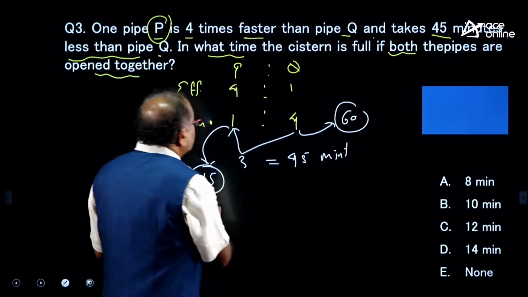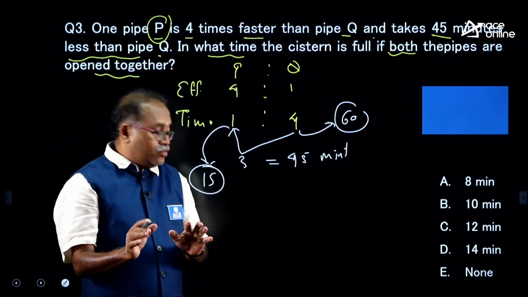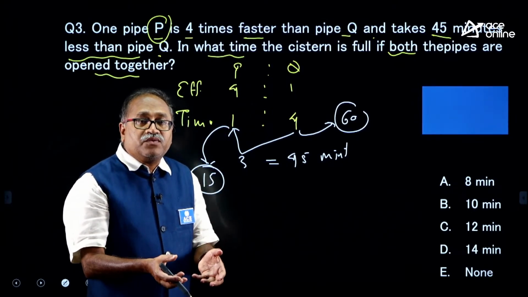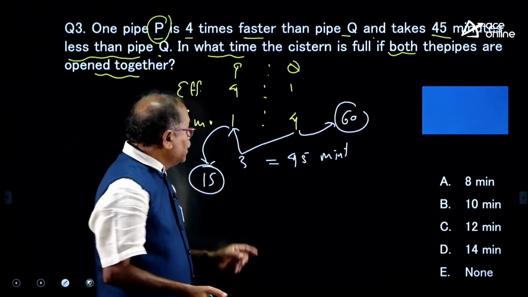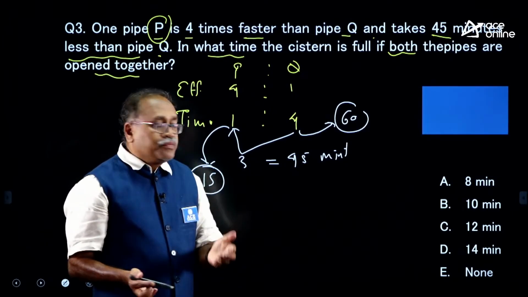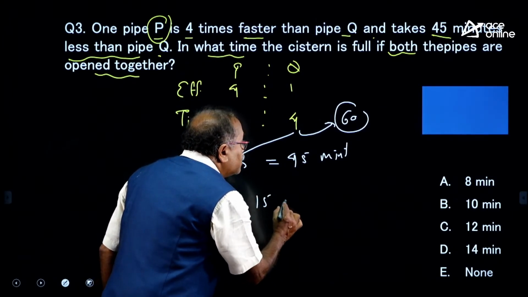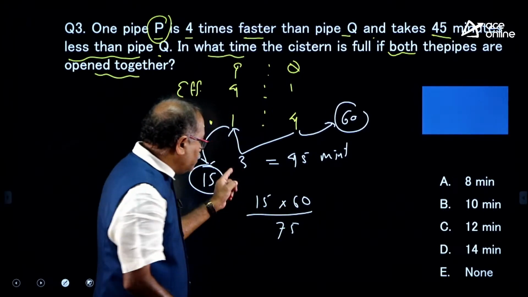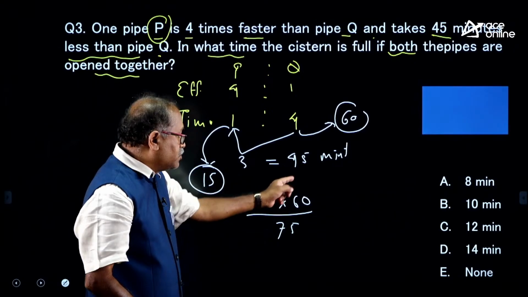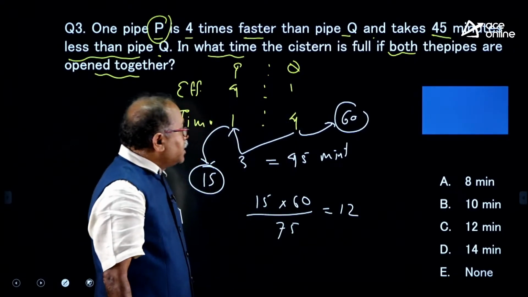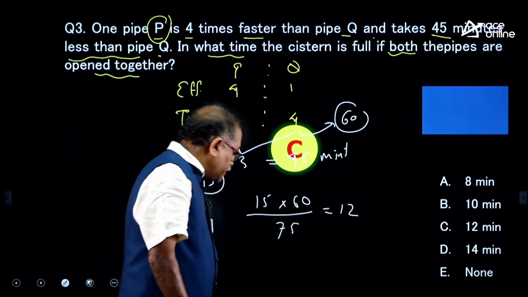So, this is the time taken by P, this is the time taken by Q, and together, in how many minutes can they fill the tank? So, together apply the formula A into B by A plus B. So, that is 15 into 60 by 15 plus 60, that is 75. I noticed that this gets cancelled 5 times and 12 times. So, my answer should be 12, option choice C.